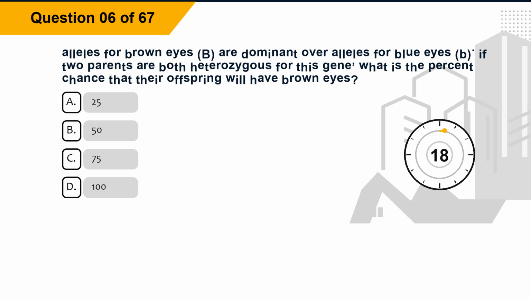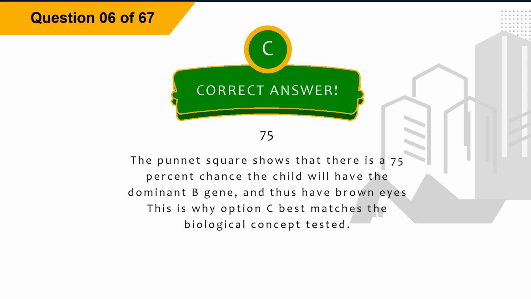Question 6. Alleles for brown eyes, B, are dominant over alleles for blue eyes, b. If two parents are both heterozygous for this gene, what is the percent chance that their offspring will have brown eyes? Option A, 25. Option B, 50. Option C, 75. Option D, 100. The correct answer is option C, 75.